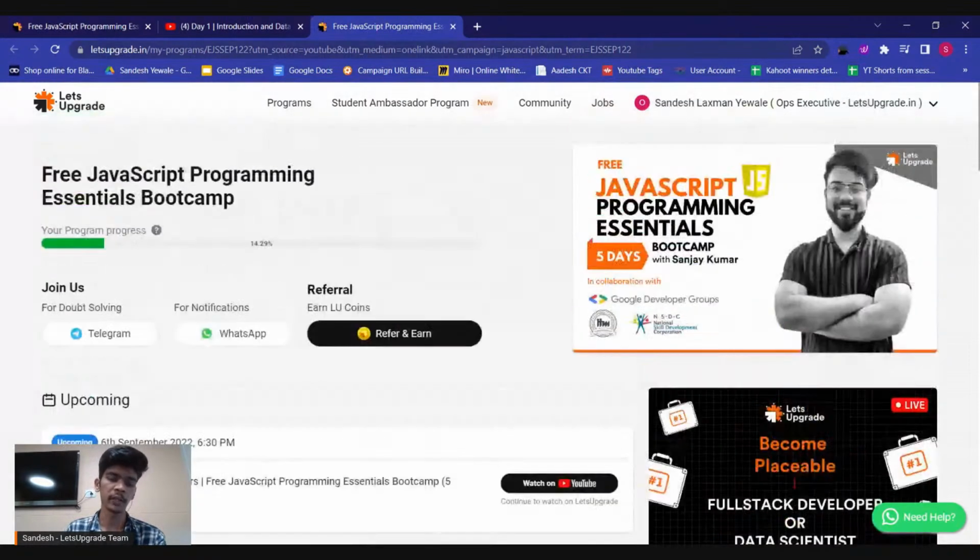Okay, after submitting, you can see your progress is growing rapidly, and after completing 50% of progress, you can get the certificate. Now, when will you get the certificate? It is not like after day 3, when you have completed 50% of your progress, you will get the certificate. It's not like that. After completing your program, after the 5th day, you can download your certificate. Just clear, you'll see a toggle like download certificate.